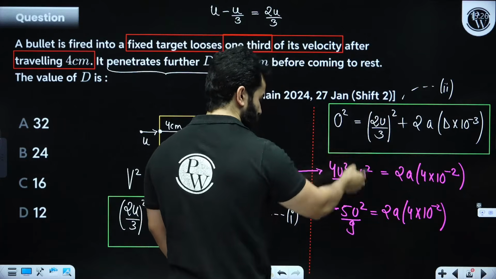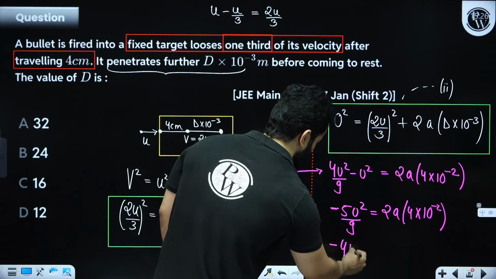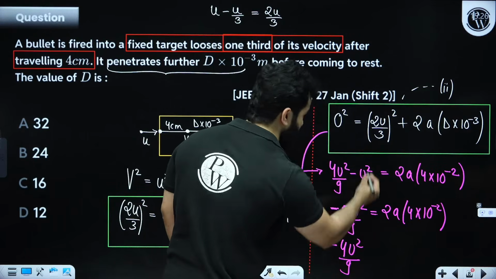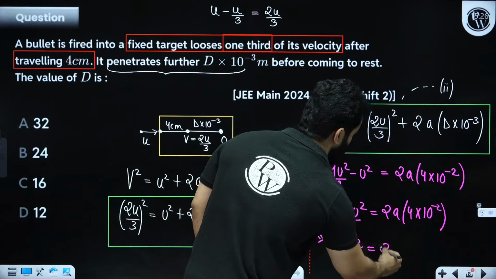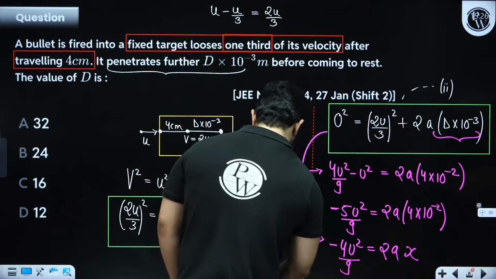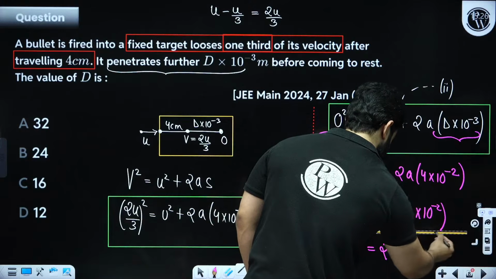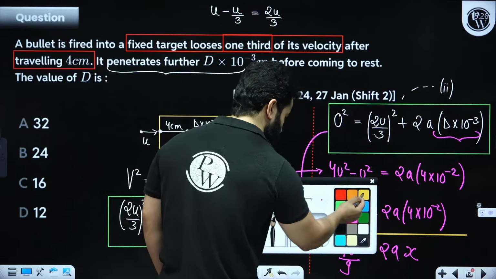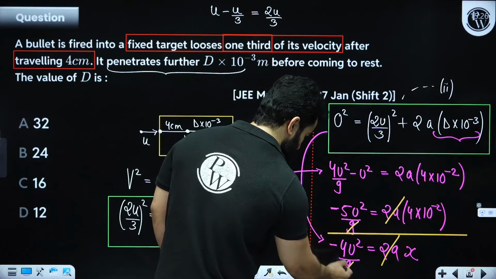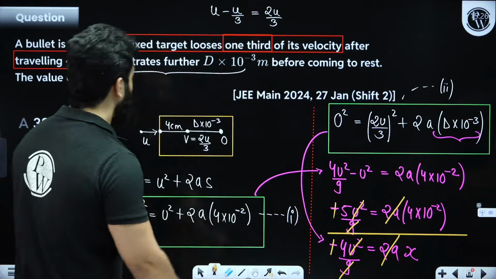Friends, let's do one thing. Let's rewrite this equation also, right? This will become minus 4u square divided by 9 is equals to 2a. Let's write this thing as x and let's divide these two equations. When you are going to divide them, 2a and 2a will get cancelled out, 9 and 9 will get cancelled out, minus and minus will get cancelled out, u square and u square will get cancelled out, and we'll be left with,